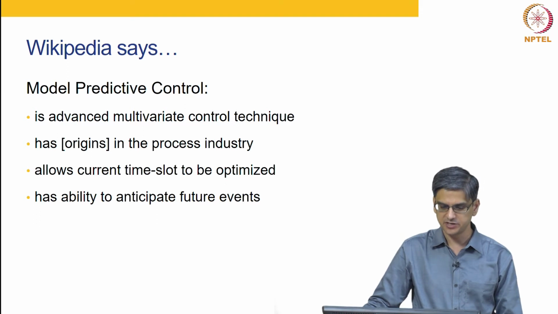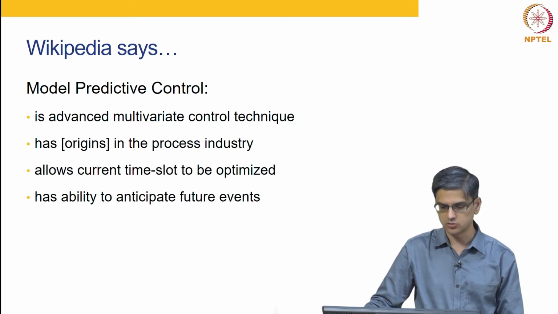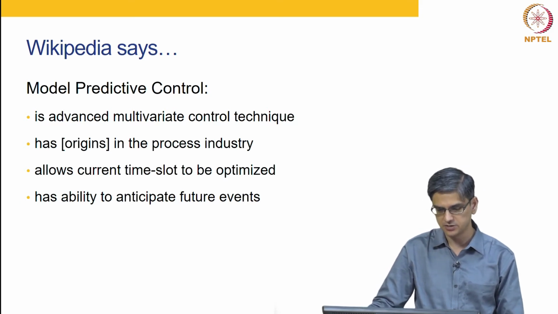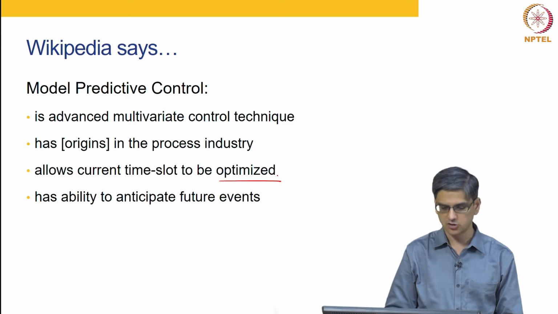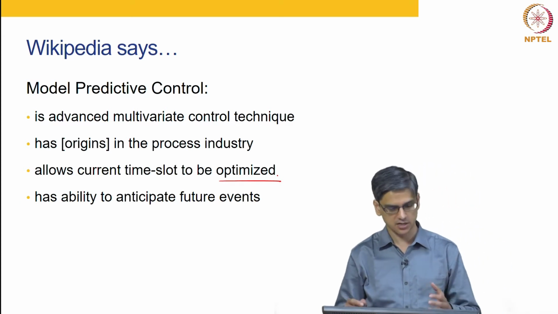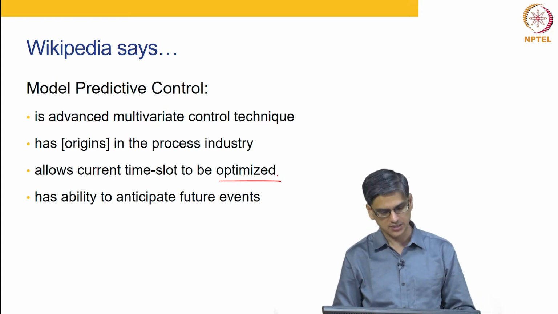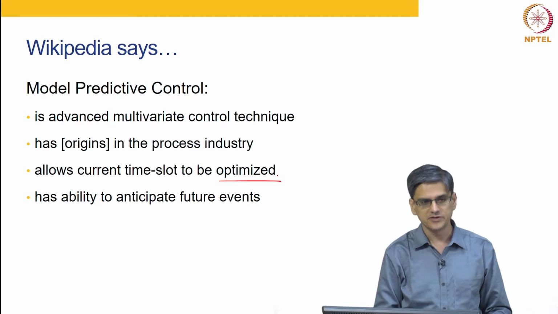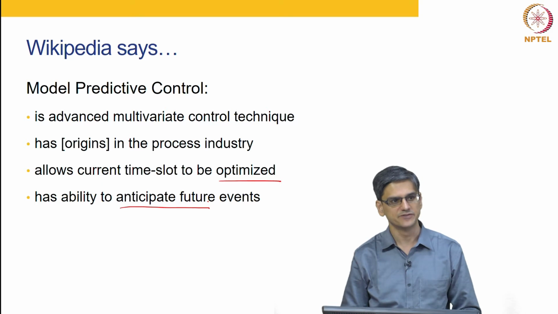MPC from Wikipedia. So, MPC is an advanced process control approach or advanced multivariate control technique. It started in the process industry, as I have said multiple times. The important part about this, it is an optimization based algorithm. So, it allows the current time slot to be optimized and to do that in what is called a receding horizon manner. We use a model to predict the future, so that is why it says anticipate future events.